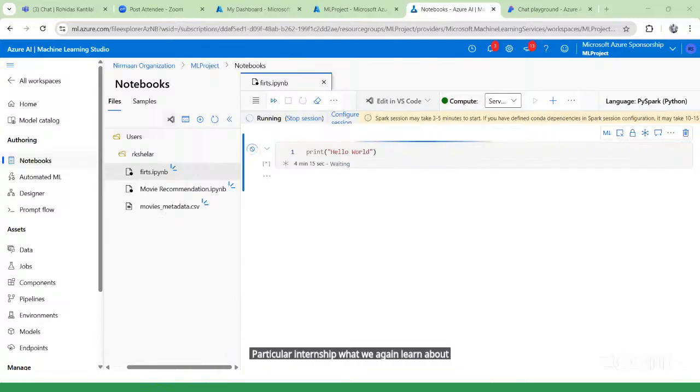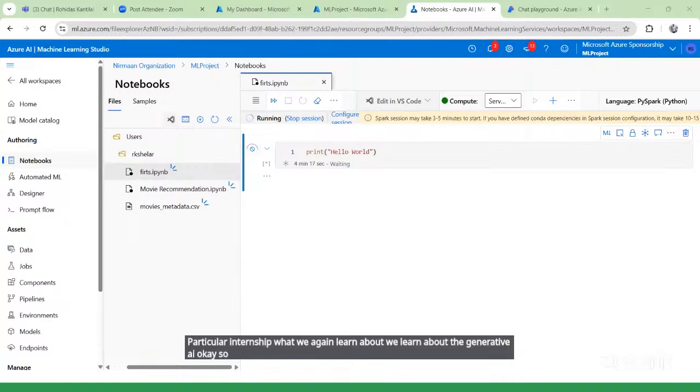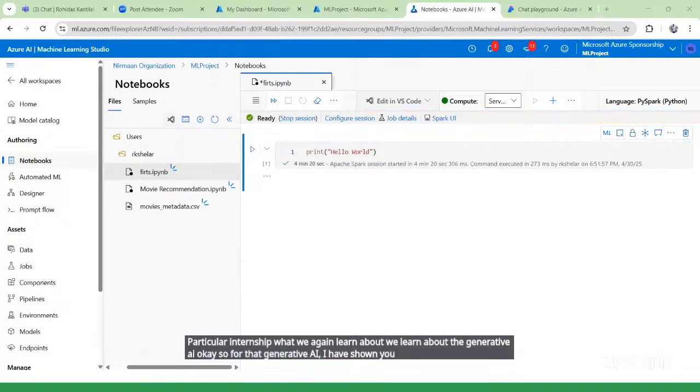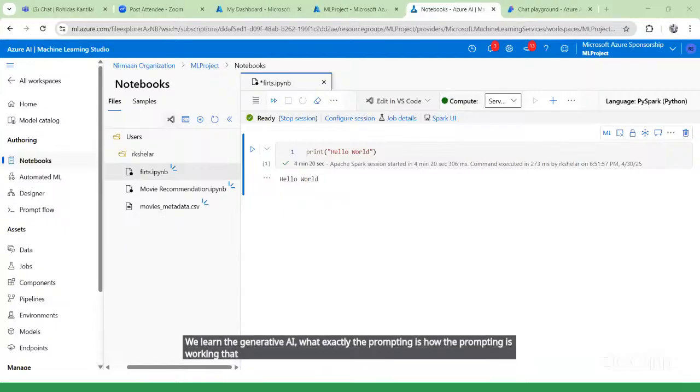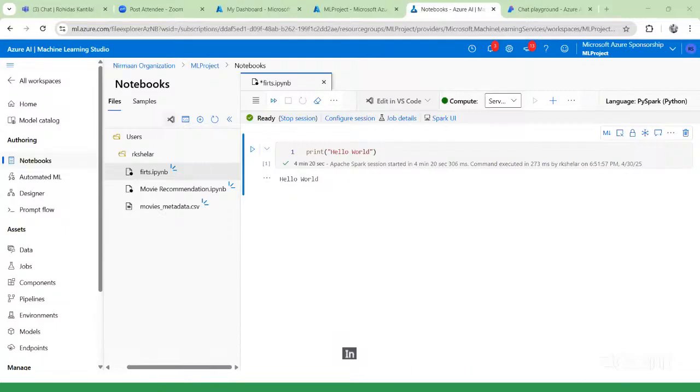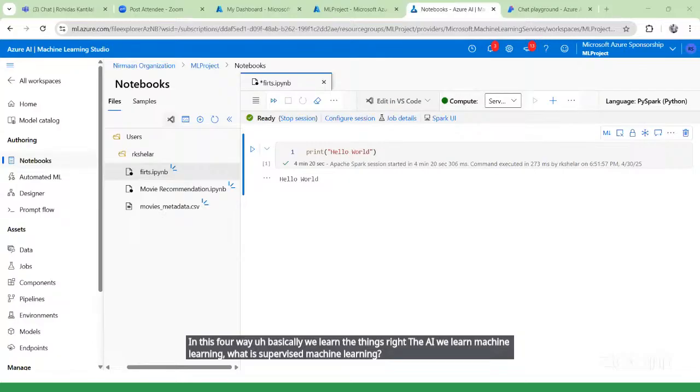Then in this particular internship, we again learned about generative AI. For that, I showed you some tools, and we created some projects using them. We learned what exactly prompting is and how prompting works, how we can use the image generator, the code generator, and how we can generate text. In these four weeks, we learned AI, machine learning, supervised machine learning, then generative AI, and unsupervised machine learning.